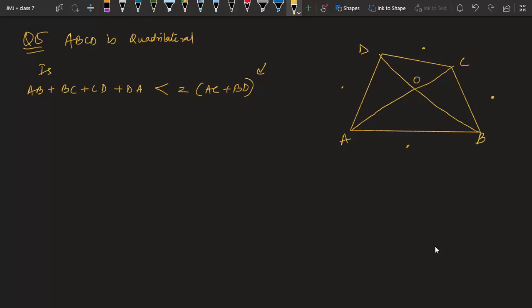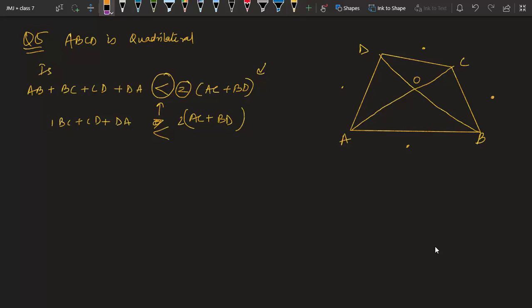Now we have to understand what is changed in this question from the last question. In the last question they were asking AB plus BC plus CD plus DA more than AC plus BD. So in this case there are two changes. First change is they are using a symbol of less than, and second change is they are having this 2 over here. So they are trying to say, if I make this thing twice, this sign changes to this thing. That's it. We have to think how we can obtain this relation now.